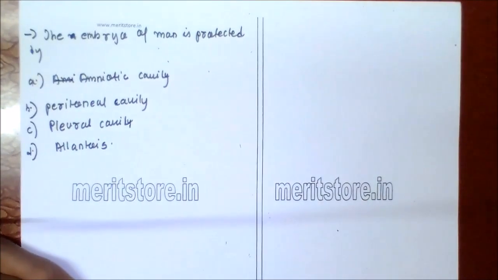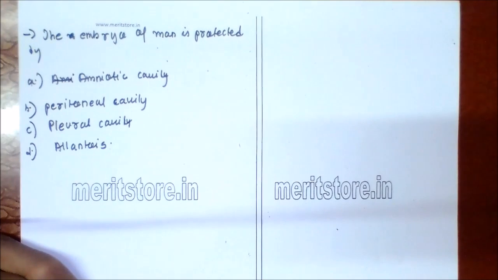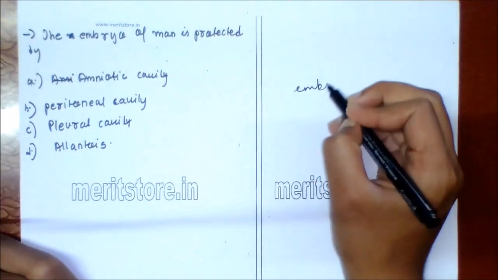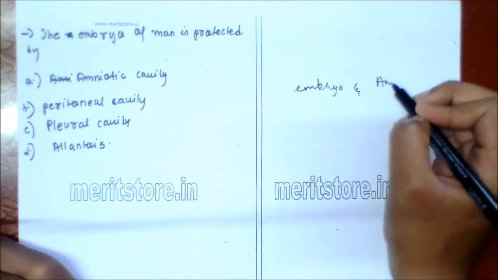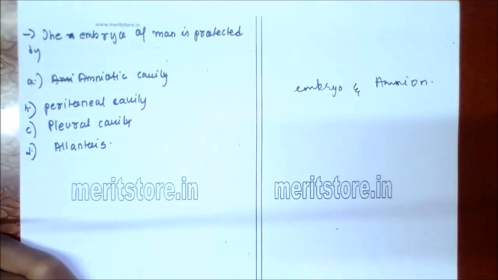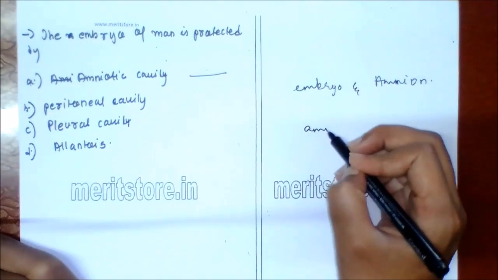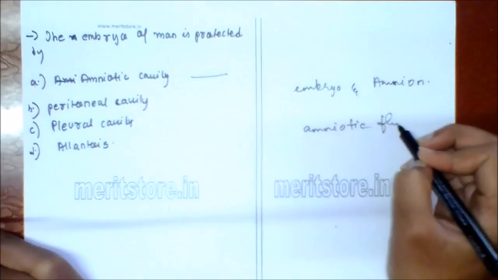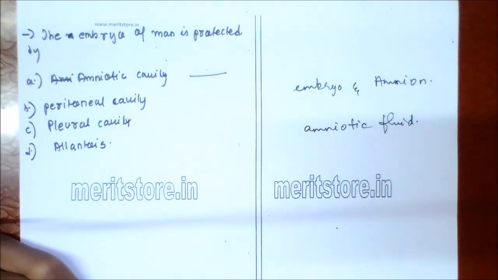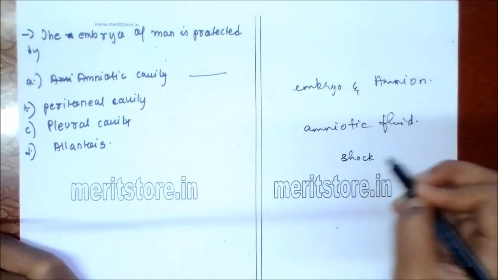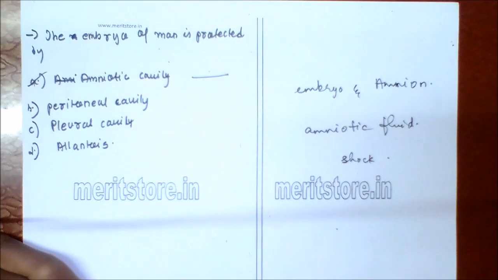The embryo of man is protected by A. amniotic cavity, B. peritoneal cavity, C. pleural cavity, D. allantois. The space between the embryo and amnion is known as the amniotic cavity. It is filled with amniotic fluid. The amniotic fluid prevents desiccation of the embryo and acts as a protective cushion that absorbs shock. So option A is the correct answer.